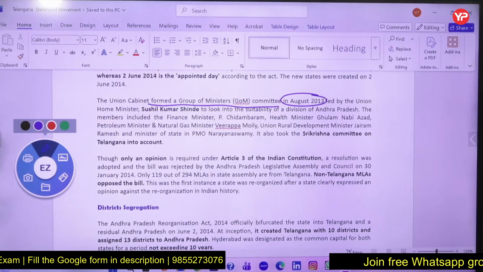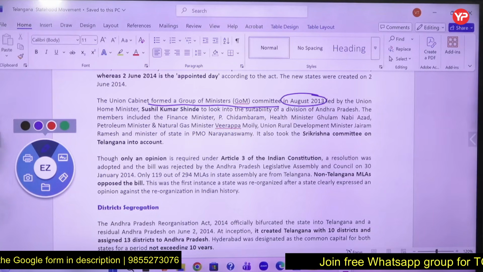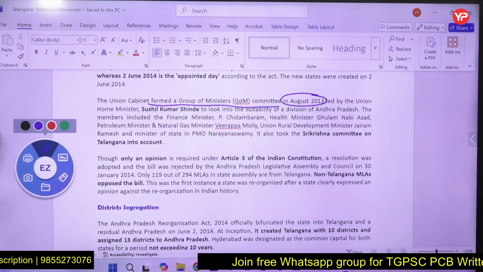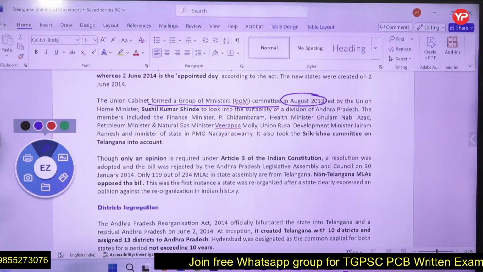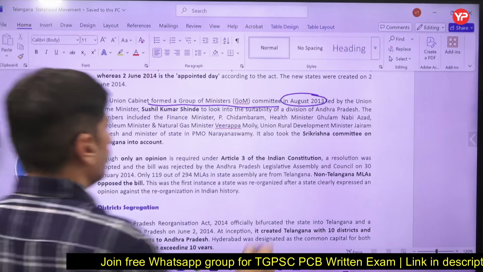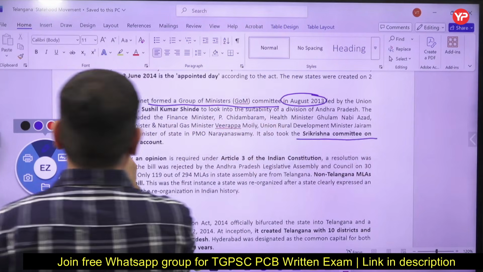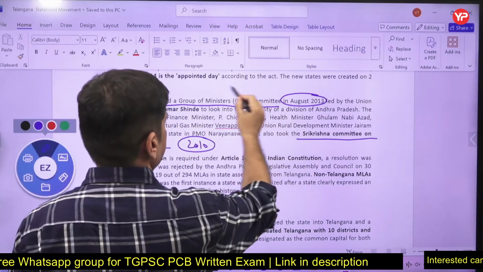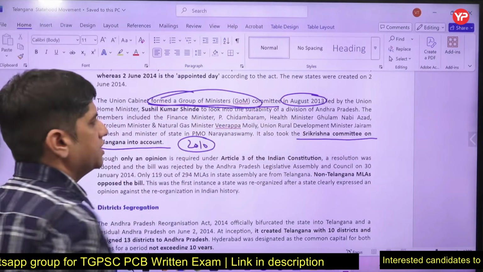Other members were the Finance Minister, Health Minister, and Petroleum and Natural Gas Minister. There were also Ministers of State and the PM. It also took the opinion of the Shri Krishna Committee, which was created in 2010. So the 2010 Shri Krishna Committee and the 2013 Group of Ministers Committee.